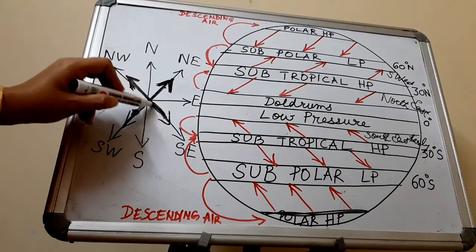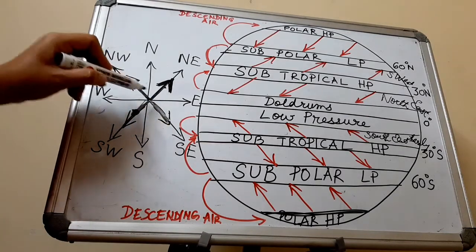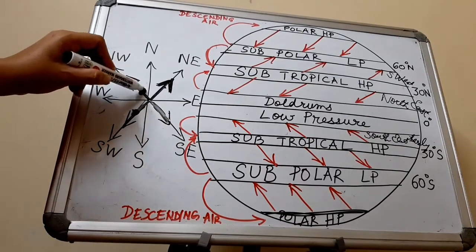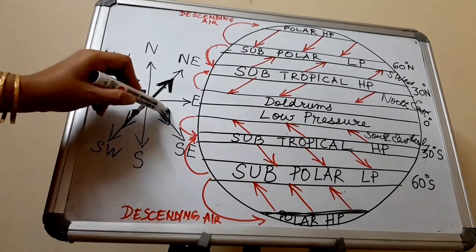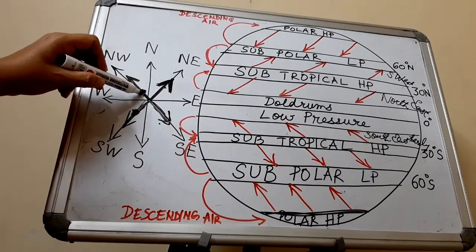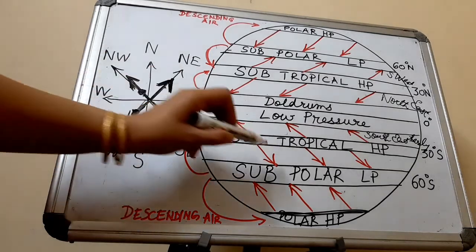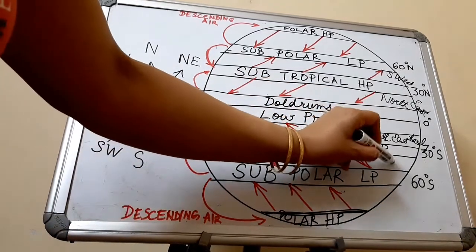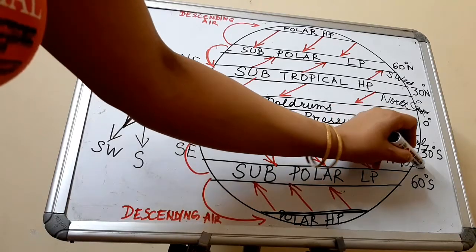And this wind here, this is the wind. And this wind has originated from northwest. From northwest, it is moving towards southeast. So since it has originated in northwest, this wind will be called the northwesterly wind.